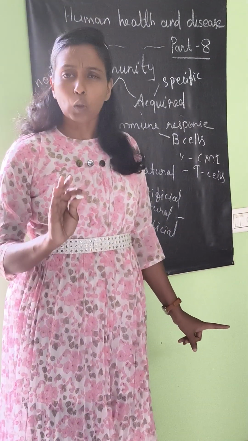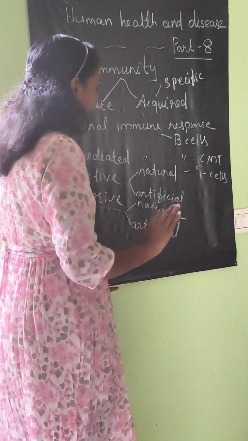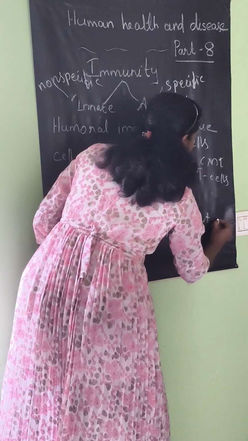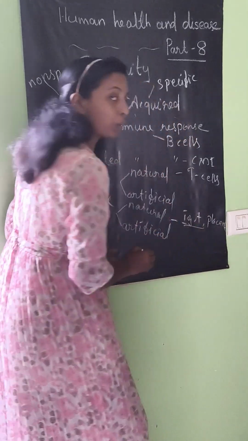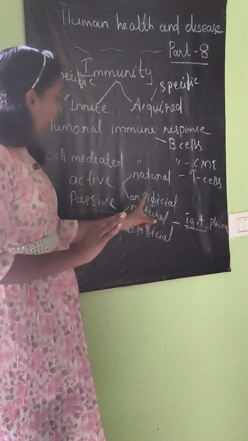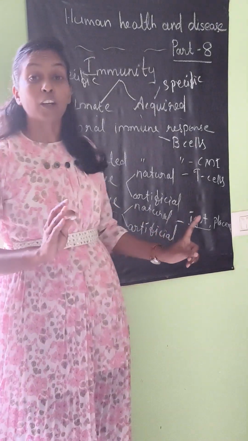Not only that, colostrum also gives IgA. The antibody is IgA. So colostrum is also an example for natural passive acquired immunity.